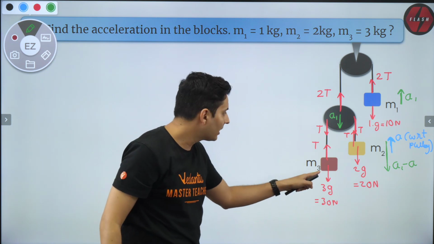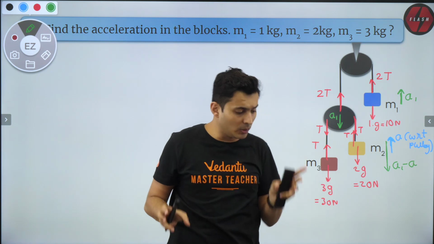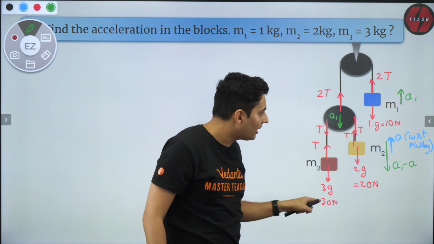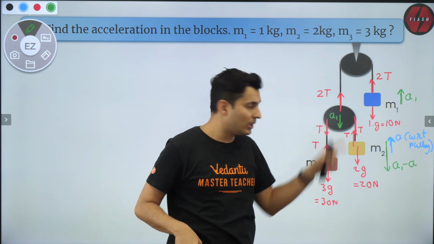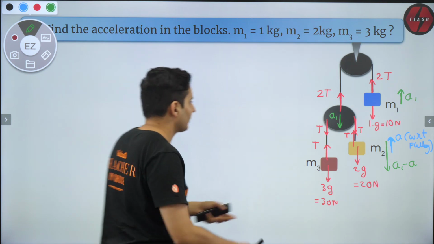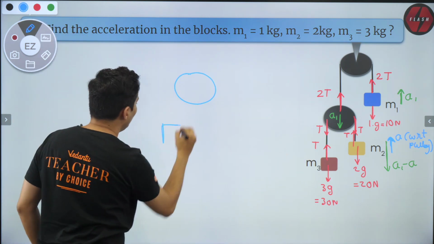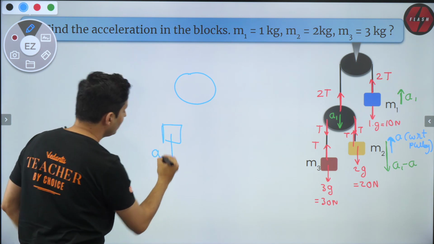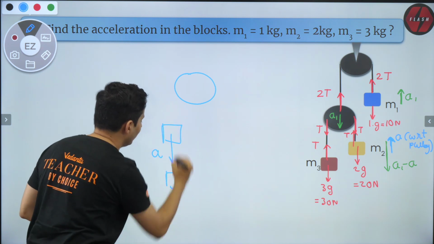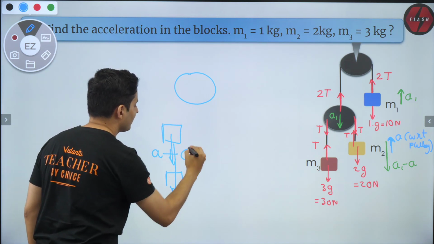What about block 3? Again, sit on the pulley. You will see block 2 going up, block 3 going down. Block 3 will go down with acceleration A with respect to that pulley. So whatever acceleration this comes up, this will go down by the same acceleration. Now here is the thing. If you are sitting on that pulley, for you that block 3 will go down by how much? A. But do not forget the pulley is also coming down. So because of which the block will further come down. So how much will be the total acceleration? It will be A plus A1.